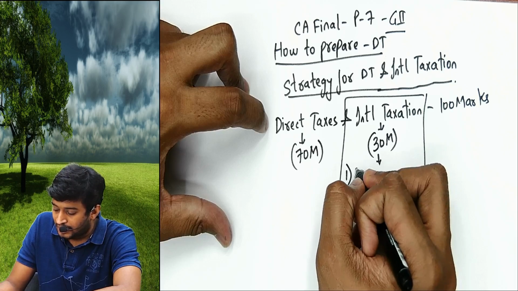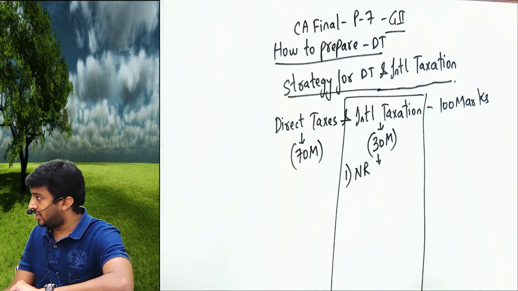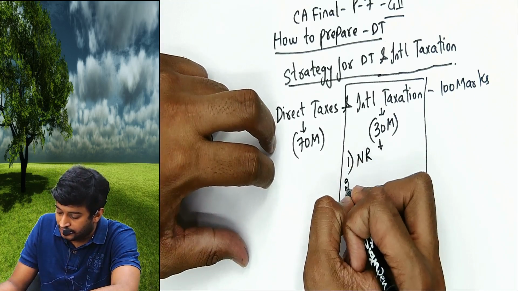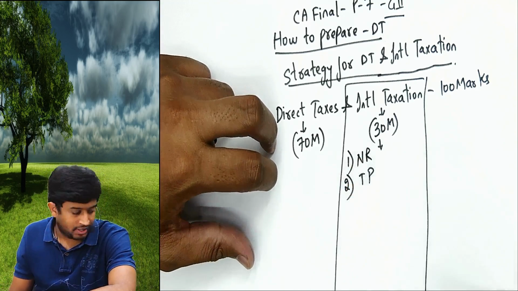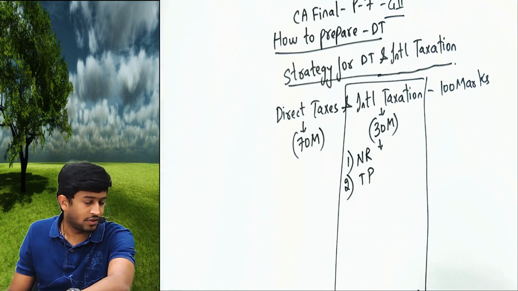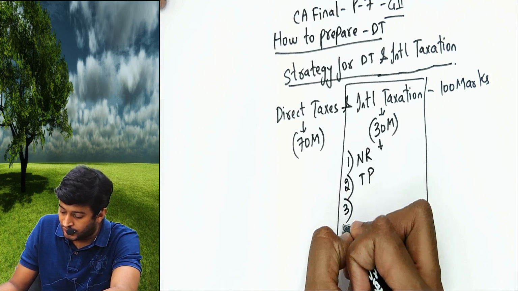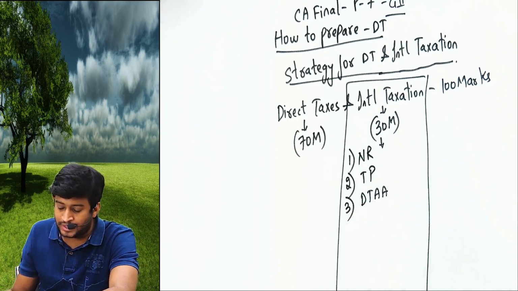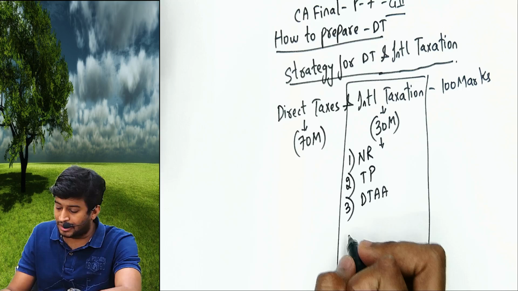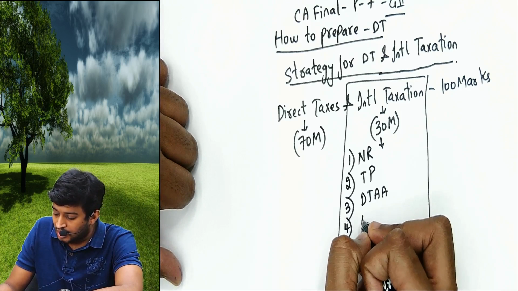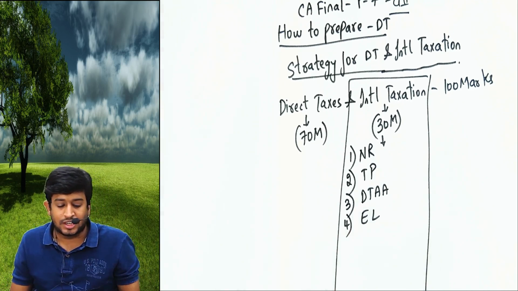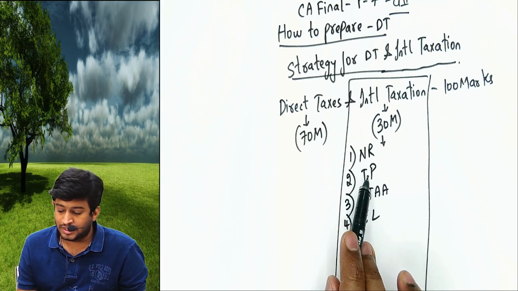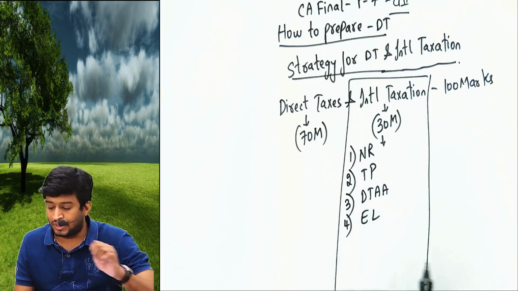Number 1, taxation of non-resident. Number 2, transfer pricing. Number 3, concept of DTAA, double taxation avoidance agreement. Number 4, concept of equalization levy. Taxation of non-resident, transfer pricing, DTAA, equalization levy.